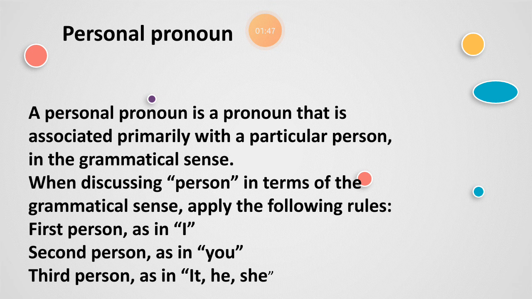A personal pronoun is a pronoun that is associated primarily with a particular person in the grammatical sense. When discussing person in the grammatical sense, we apply the rule: first person as in I, second person as in you, third person as in it, he, or she. So, personal pronouns refer to he, she, it, I, we, you, they, referring to persons.